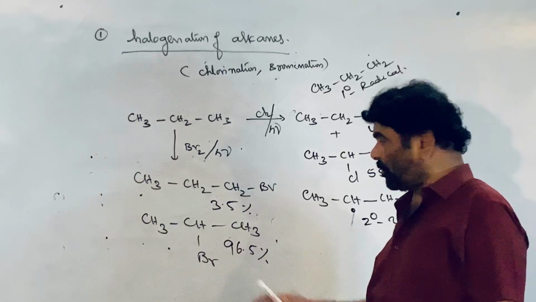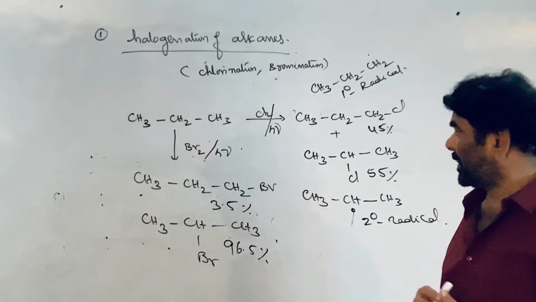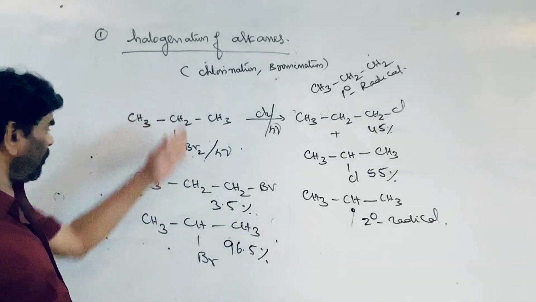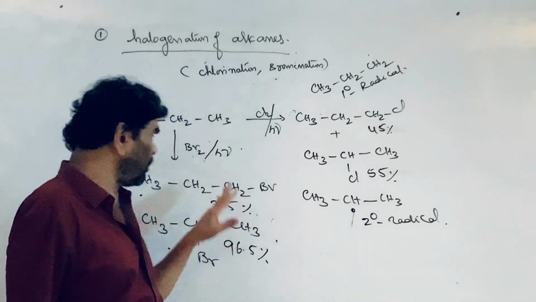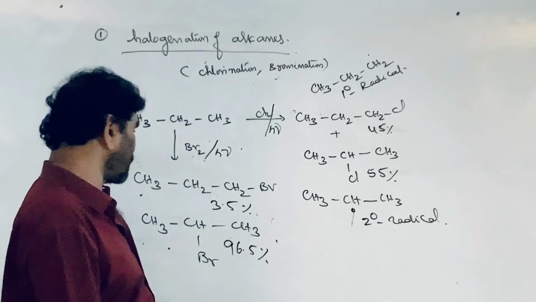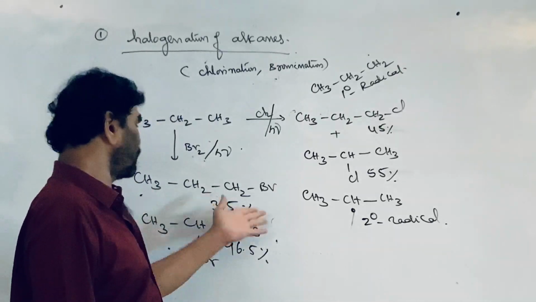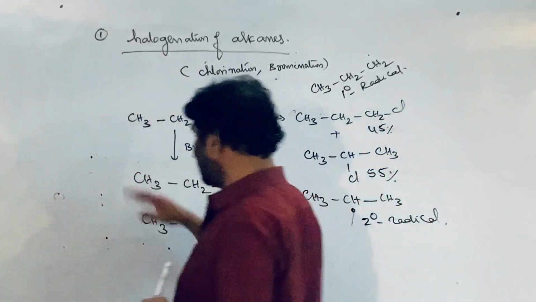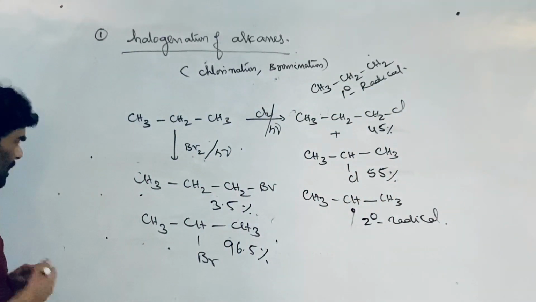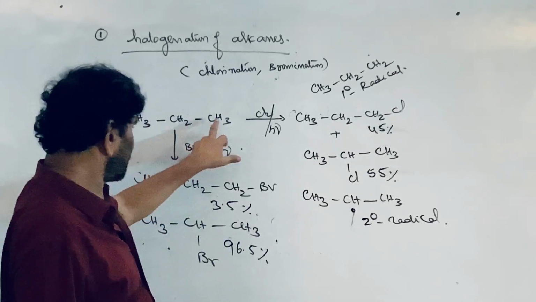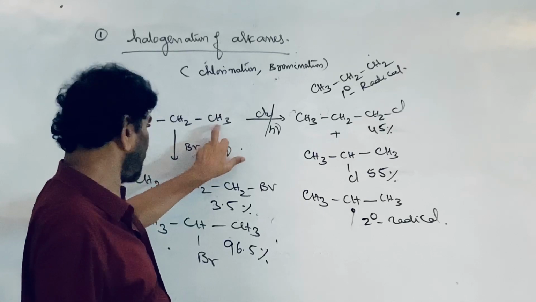Whereas if bromination is carried out on propane, out of 100 moles, 96.5 moles of propane is converted into the 2 bromopropane major product, and only 3.5 moles is converted into the 1 bromopropane.